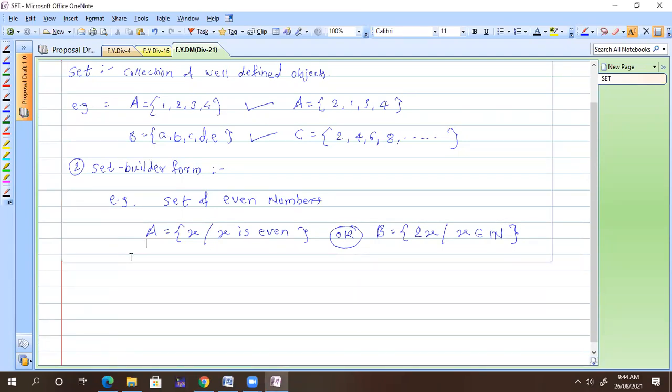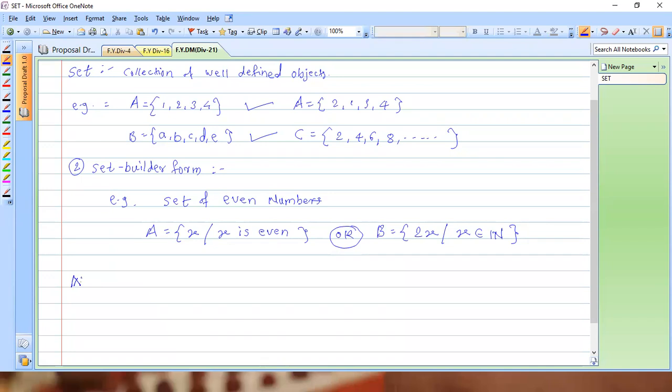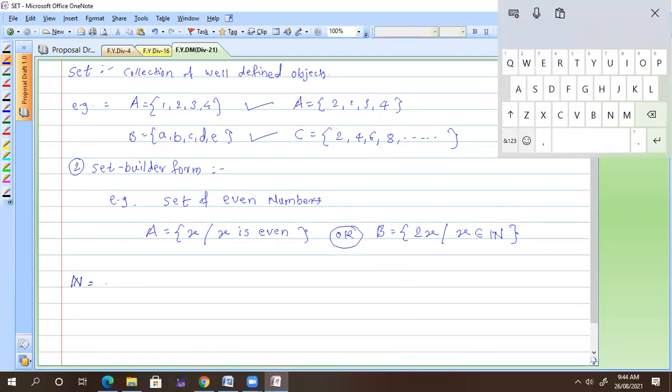Okay, so we will go further now. See, we have some standard notations for sets. So we are going to write down those standard notations here. So if I define capital N, what does capital N stand for?